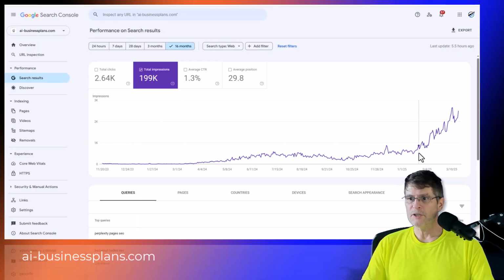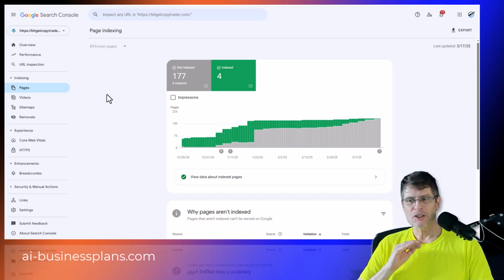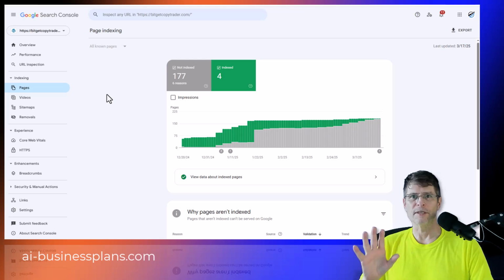And while some of this artificial intelligence content really did work, in other cases it didn't work at all. For example, you can see this case where I had 133 pages listed in Google, and then they all started getting de-indexed. All that artificial intelligence content that was really well researched, I took a lot of time to put that together. It totally evaporated. It's just not worth the time I put into it.